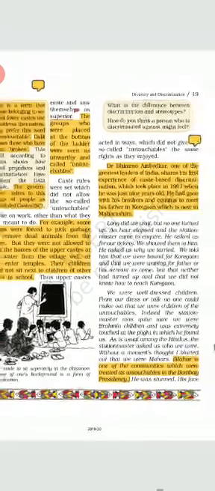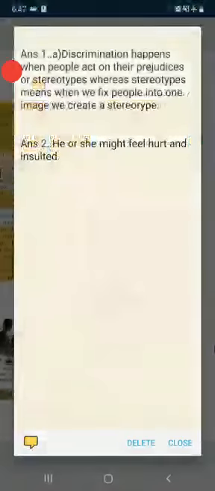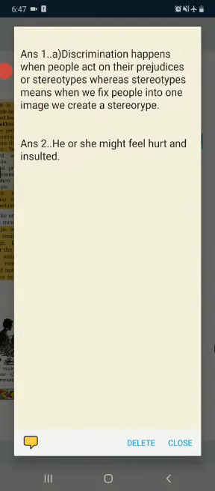Now we will discuss this box question. First is, what is the difference between discrimination and stereotypes? I think you can answer better now. Discrimination happens when people act on their prejudice or stereotypes, whereas stereotypes means when we fix people into one image, we create a stereotype.